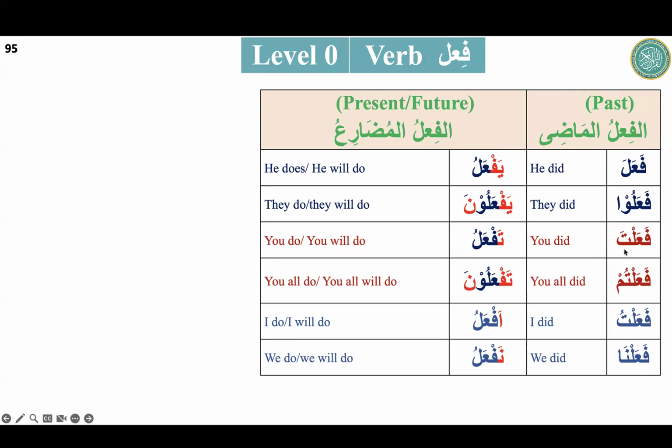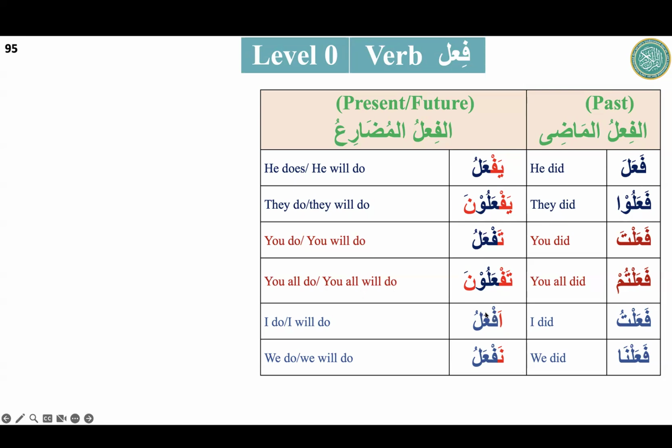Now let's go for the second, you. For the you, here you see that there is ta at the end. From ta we can recognize easily. So here the same thing. Ta in the beginning. Tafa'alu will be you. And because it is mudare, you do or you will do. So there will be two meanings of that. And if something comes in our mind, how does one word show present and future? As per the context, we will choose one translation when we use it practically, when we study the prayer lesson, Qur'an, whatever. You will see soon, inshallah.